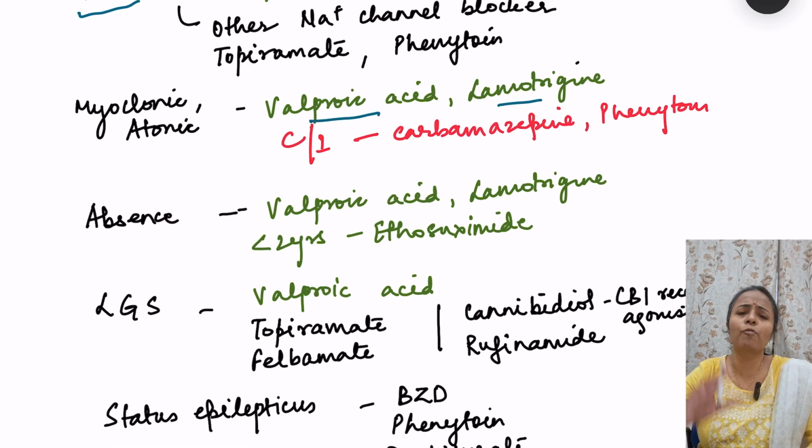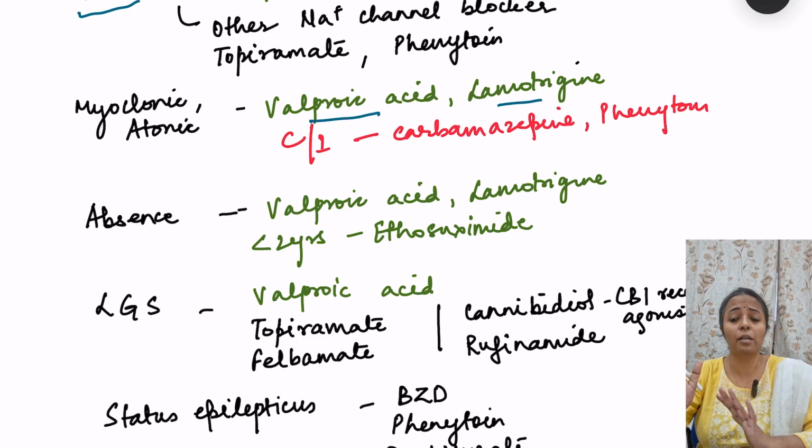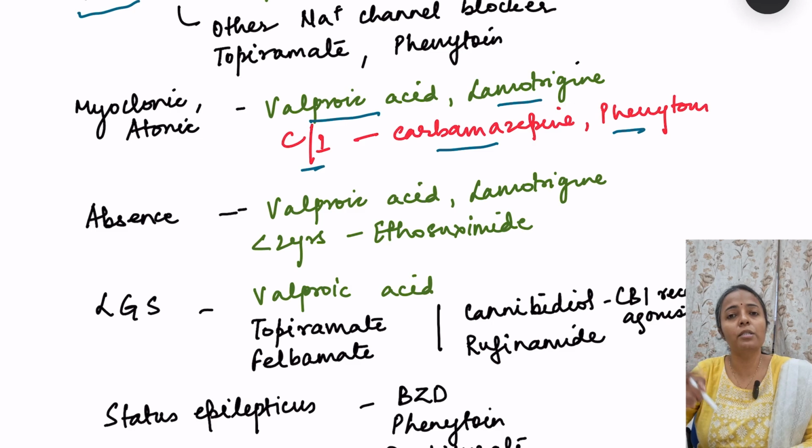Remember valproic acid for all the categories of the generalized seizures: generalized tonic-clonic, myoclonic, atonic, clonic, absence seizures, everywhere. Valproic acid and lamotrigine are used. Remember in myoclonic seizures, carbamazepine and phenytoin are contraindicated because they increase these kinds of seizures. Then absence seizures, same valproic acid and lamotrigine, but less than 2 years of age, we have ethosuximide because there is a high chance of hepatotoxicity.